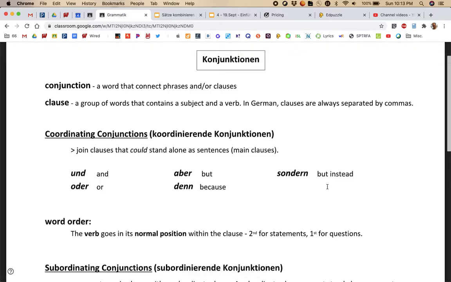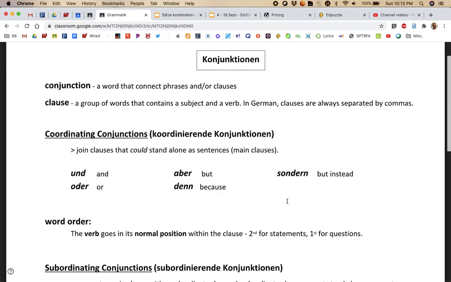So if you wanted to say something like, I don't want pizza for dinner, I want pasta. It's like, but instead, I want pasta. In German, you would say, ich möchte keine Pizza zum Abendessen, sondern ich möchte Nudeln oder Pasta. So when you're presenting another alternative and that's what you're choosing, you would use sondern. I think it'll make more sense too as we use it in context.